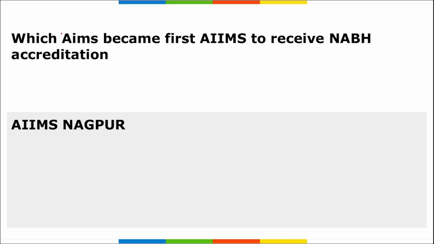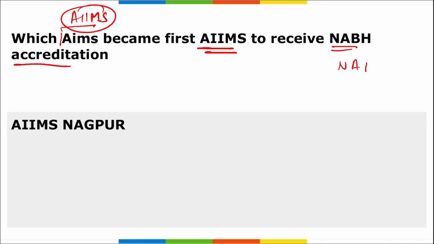Next, which AIIMS became the first AIIMS to receive NABH accreditation? What is NABH? NABH is the National Accreditation Board for Hospitals and Healthcare Providers. I repeat, National Accreditation Board for Hospitals and Healthcare Providers. So, which AIIMS became the first? It is AIIMS Nagpur that became the first of all AIIMS to be accredited with NABH.